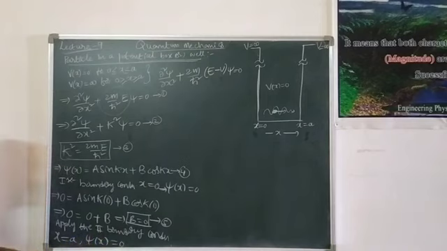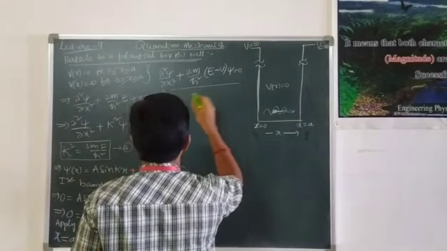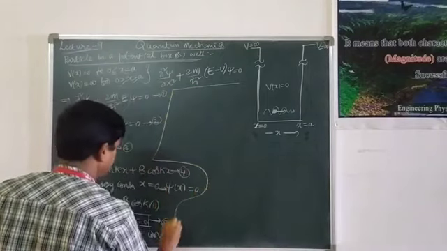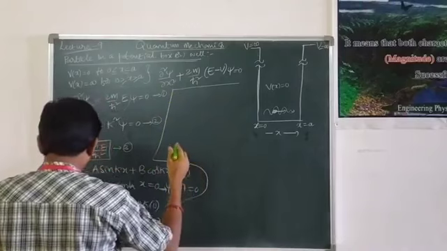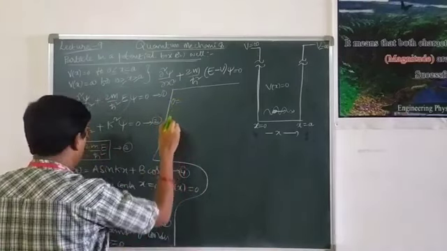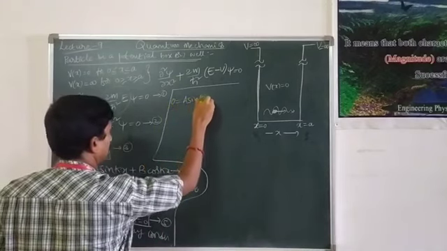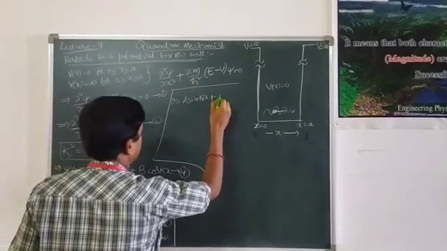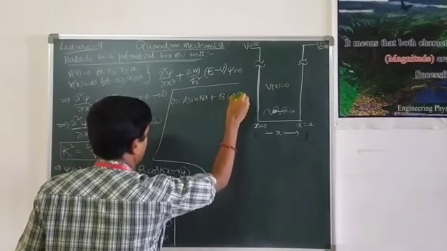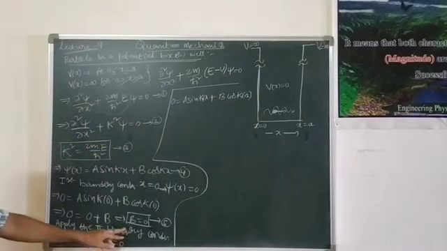Now apply this condition in equation 4. Then equation 4 becomes 0 is equal to a sin ka plus b cos ka. Now observe carefully.